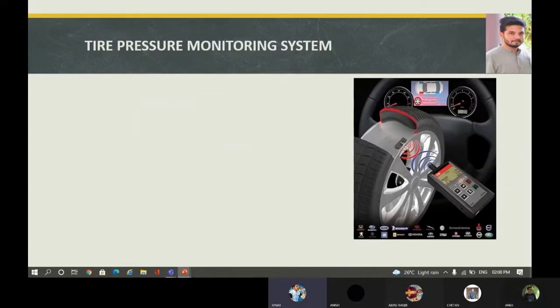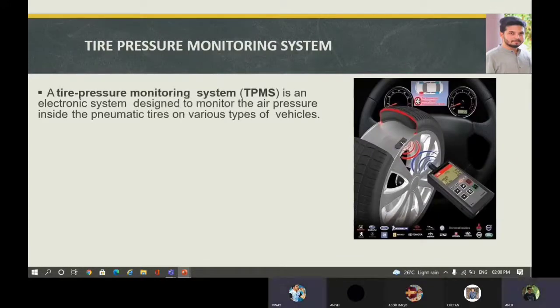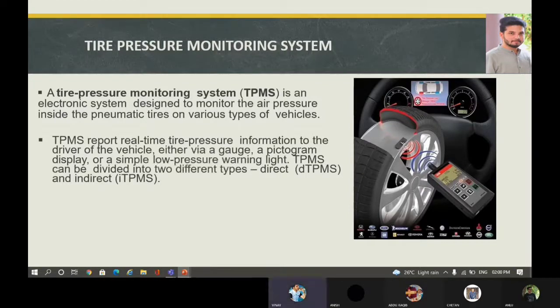Tire pressure monitoring system. A tire pressure monitoring system is an electronic system designed to monitor the air pressure inside the pneumatic tires on various types of vehicles. TPMS report real-time tire pressure information to the driver of the vehicle, either via a gauge, a pictogram display, or a simple low pressure warning light. TPMS can be divided into two different types, direct TPMS and indirect TPMS.